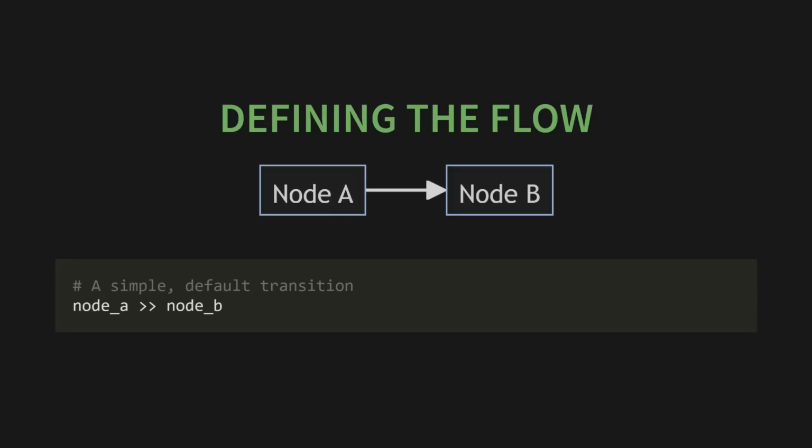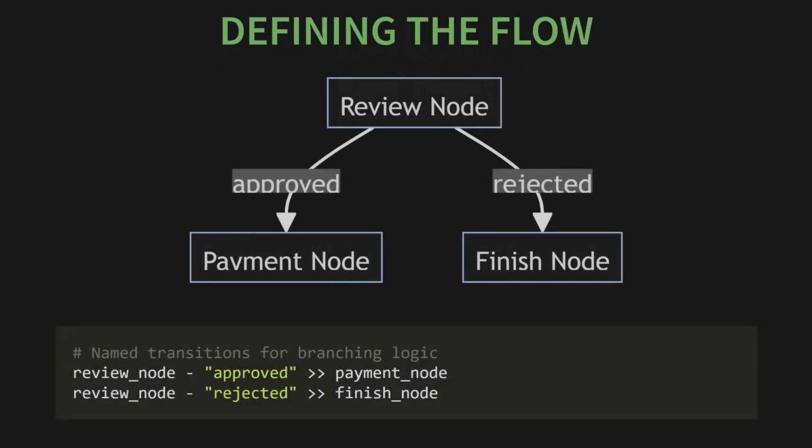But what if we need to make a decision? What if the process needs to branch? This is where those action strings from the post method come into play. We can create named transitions. For example, review node approved, payment node. This means if the review node's post method returns a string approved, then the next step is the payment node.